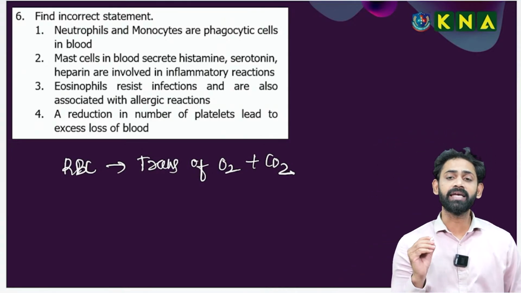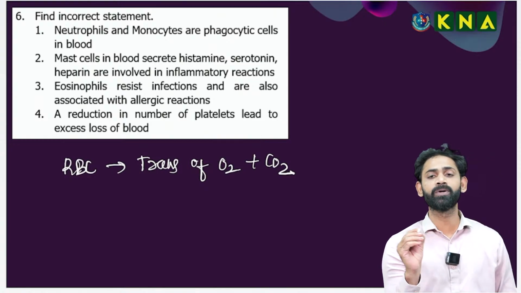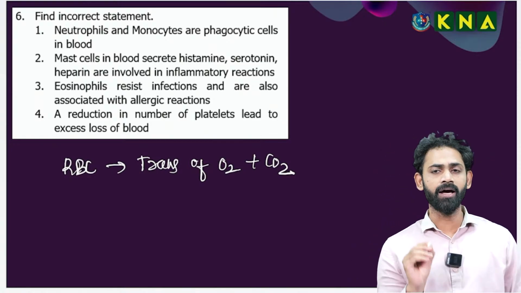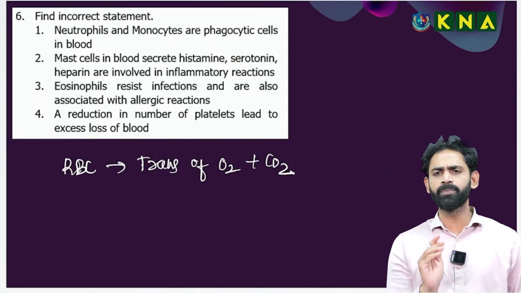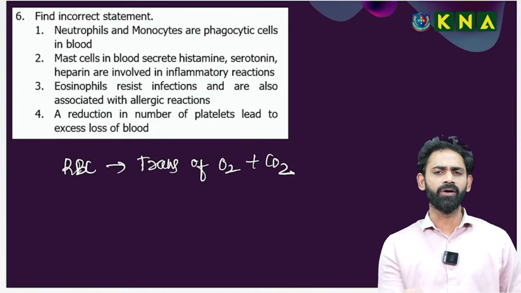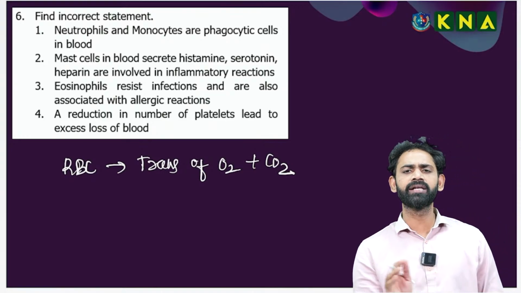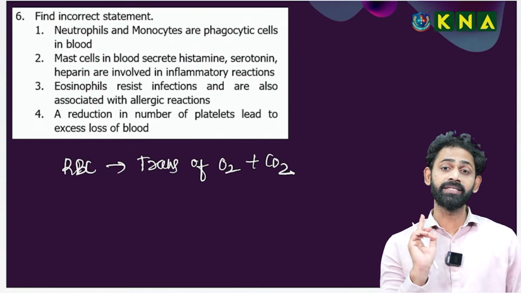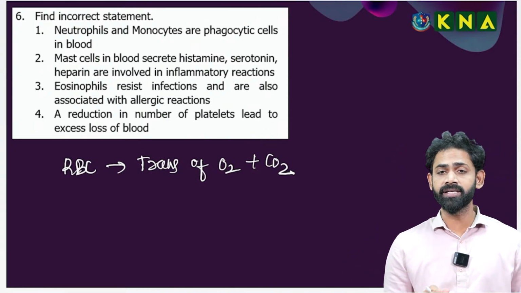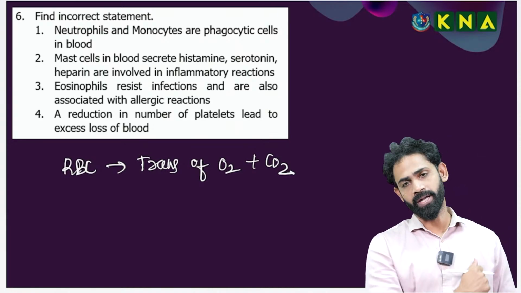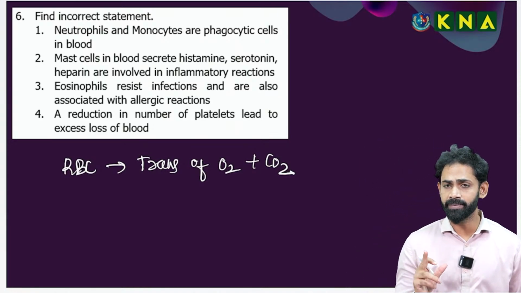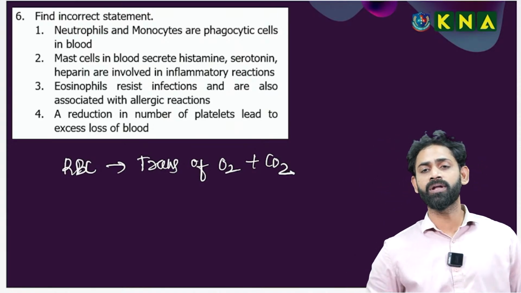Because 97% of the oxygen is transported by the hemoglobin of the RBC, while only 20 to 25% of the carbon dioxide is transported by the RBC, because the majority of the carbon dioxide is transported in the form of bicarbonate. That is why RBC is mainly concerned with the transport of oxygen.